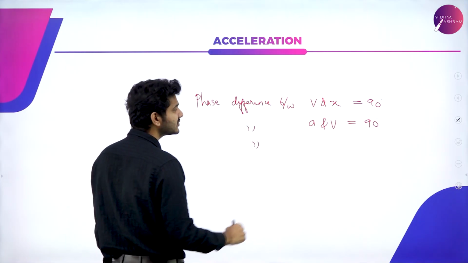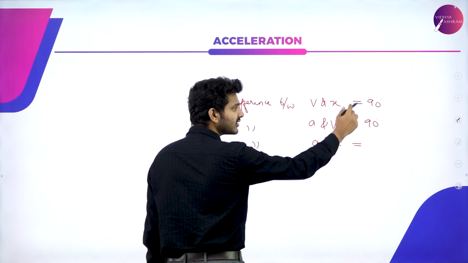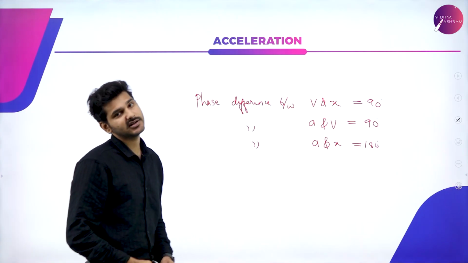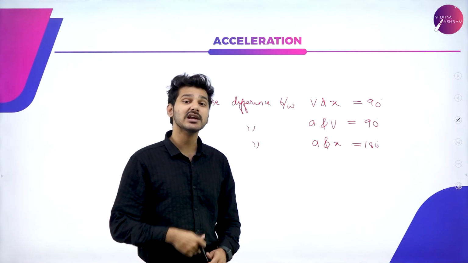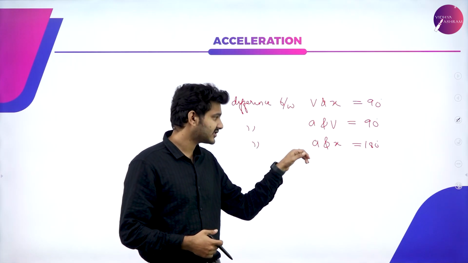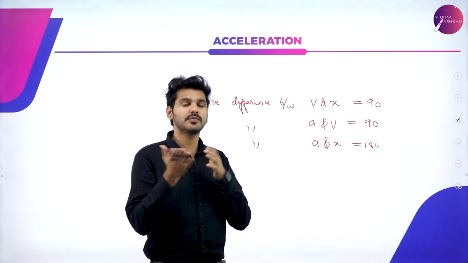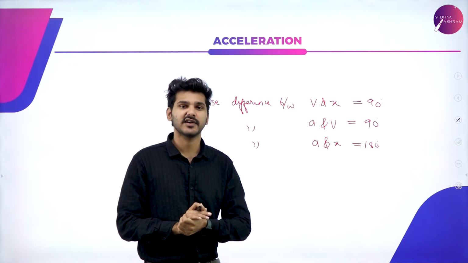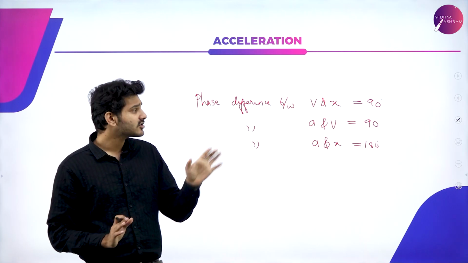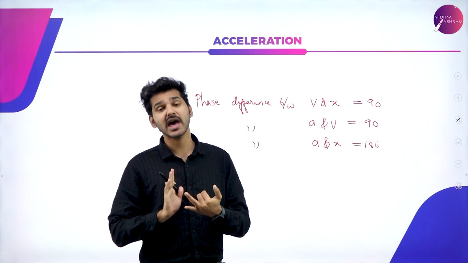And the phase difference between acceleration and displacement will be equal to 180 degrees. So these are the phase differences between acceleration and velocity, acceleration and displacement, and velocity and displacement. Since you don't have to necessarily prove anything, I'm just directly giving you the phase values because that's the only thing that is going to be asked in your exams. That's why it is given directly to you. But you have to know how you get acceleration and velocity.